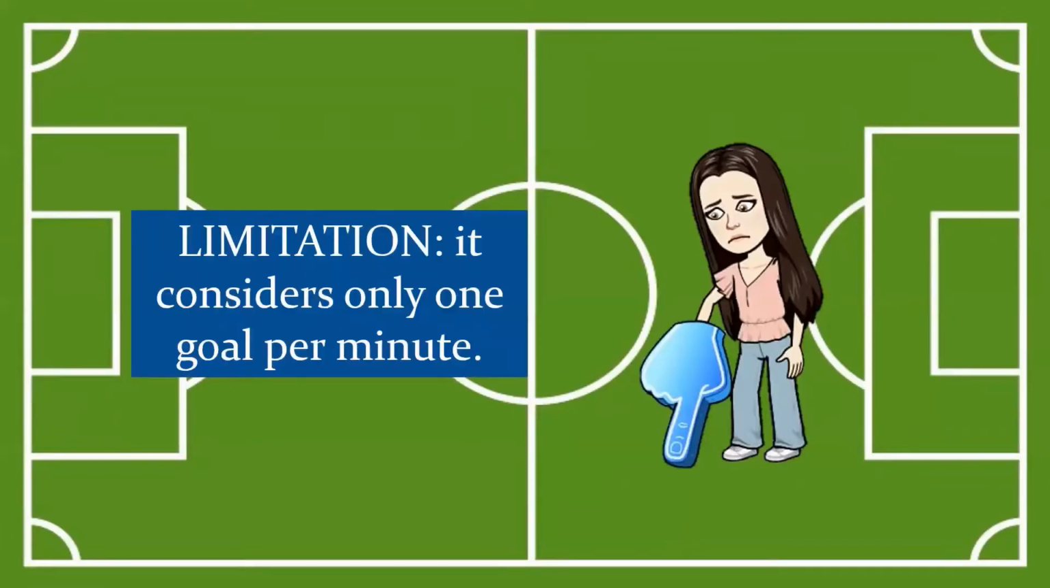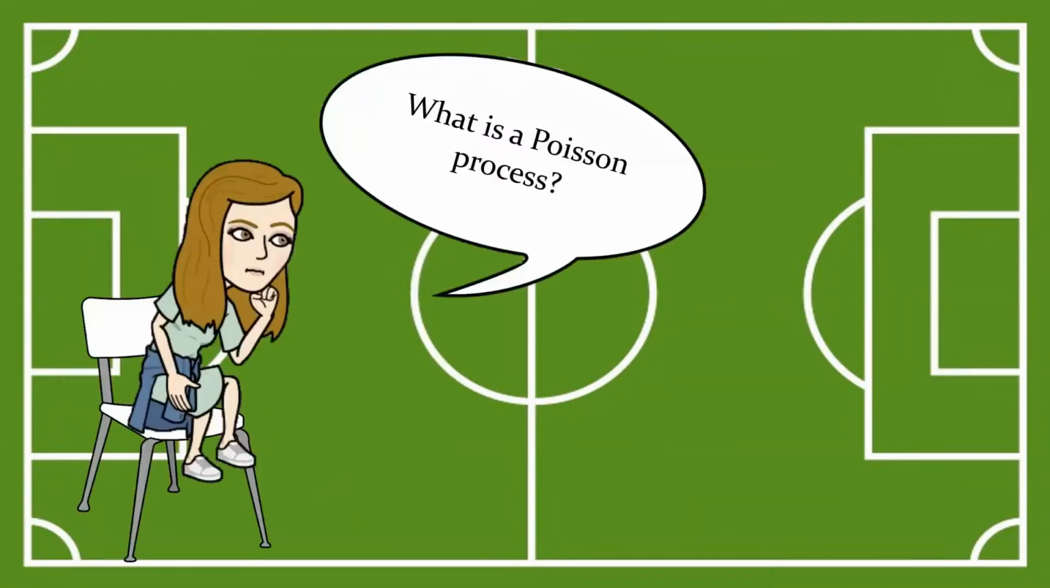Unfortunately, the binomial method has a limitation, which is considering only 1 goal per minute. To fix this restriction, we'll use a Poisson process. But what is a Poisson process?